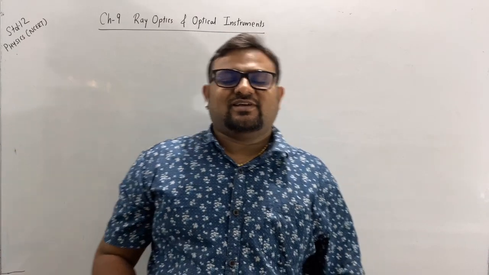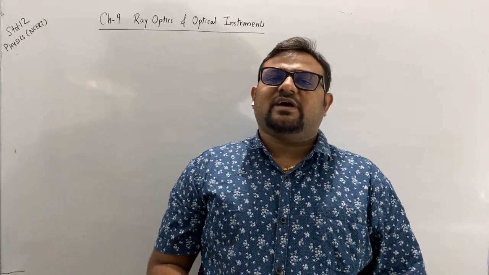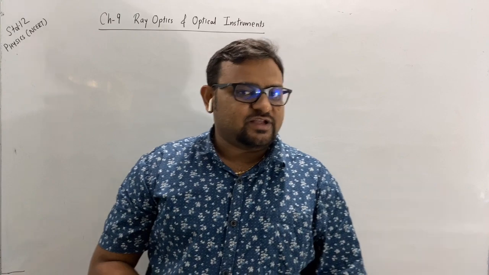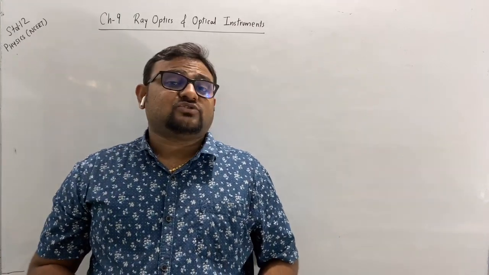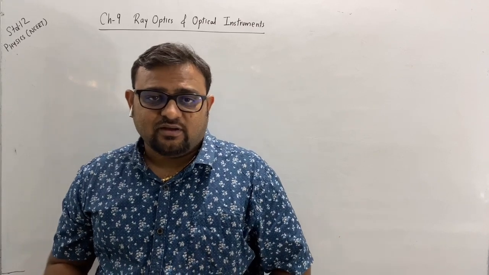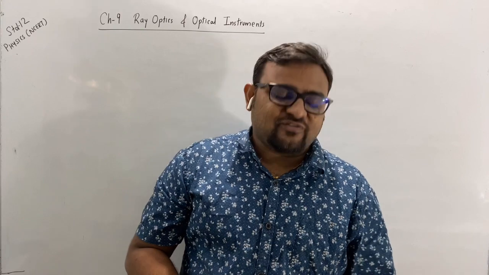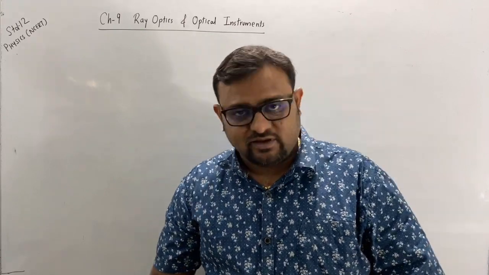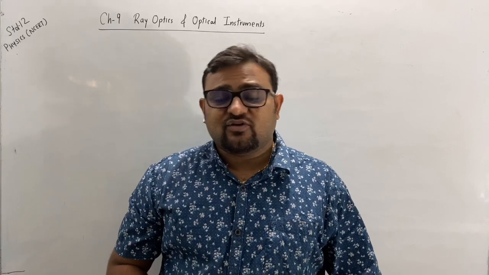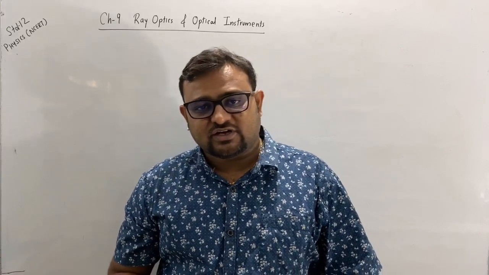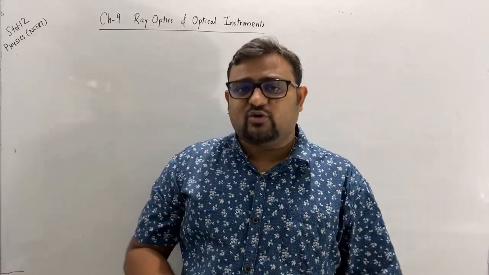Hello students, welcome back. Today we'll continue with chapter number 9, ray optics and optical instruments. In our previous video we studied the introductory part, types of mirror and various definitions of spherical mirror like aperture, pole, principal axis, focus, center of curvature and so on. Today we will continue ahead.